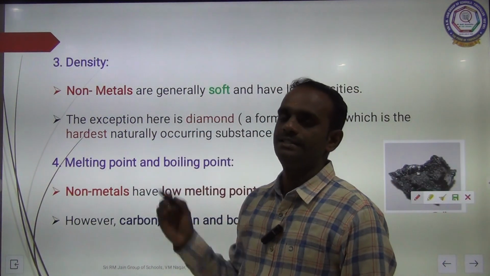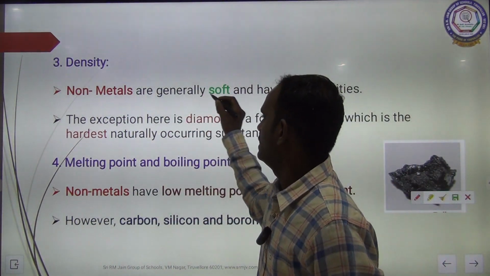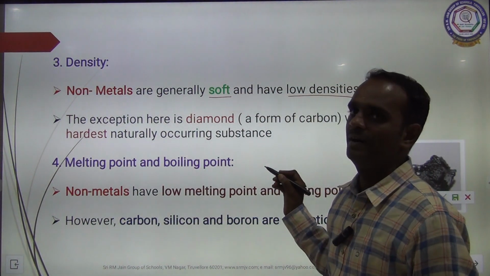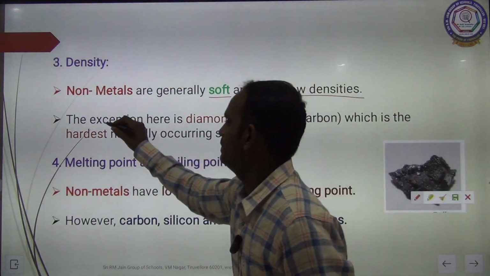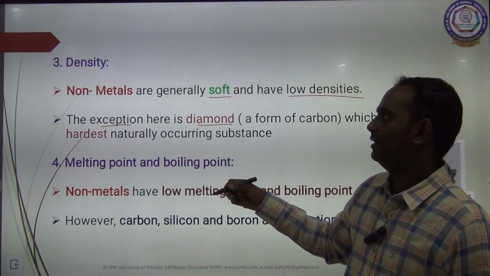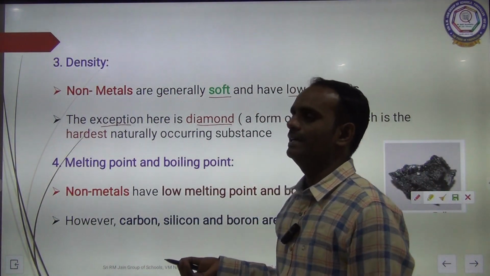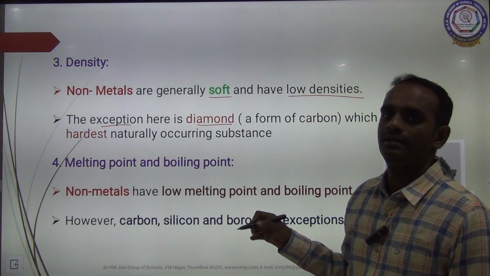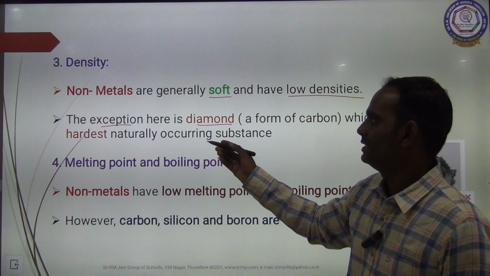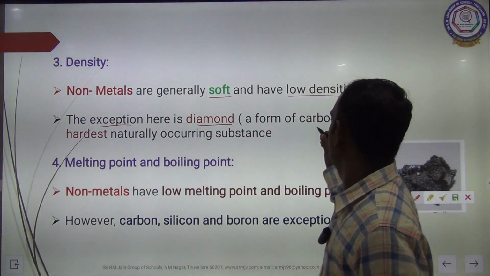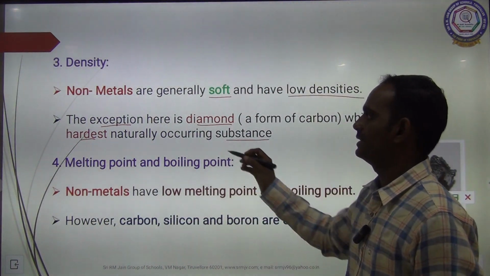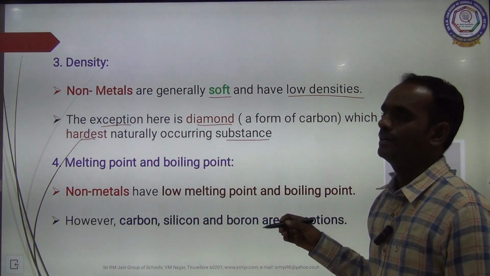The third one is density. Non-metals are generally soft and have low densities, but there is an exception, diamond. In the previous property I said except diamond, all other non-metals are not hard. Here also it is the same. Diamond is the hardest naturally occurring substance, so here too the exception is diamond.